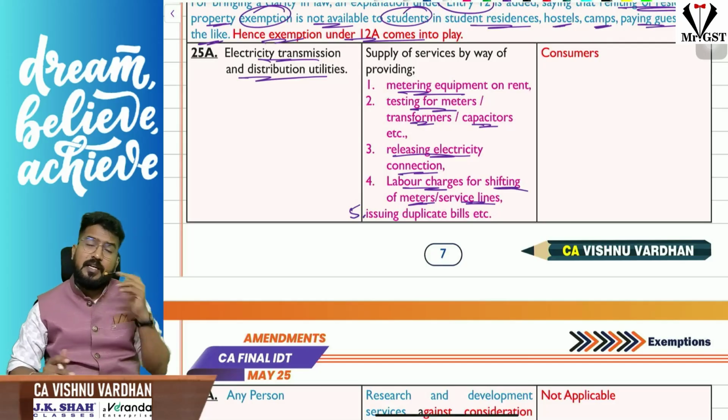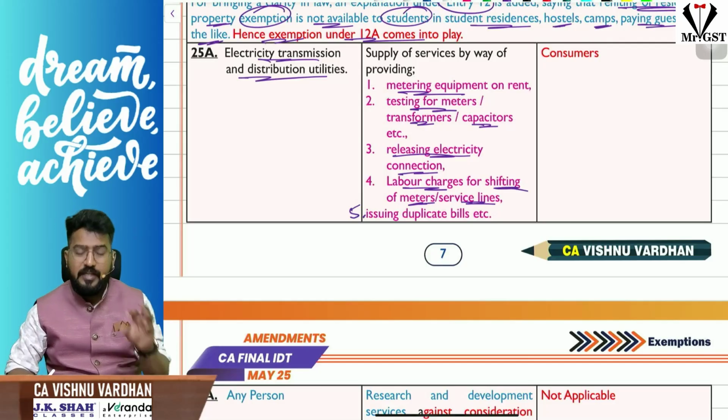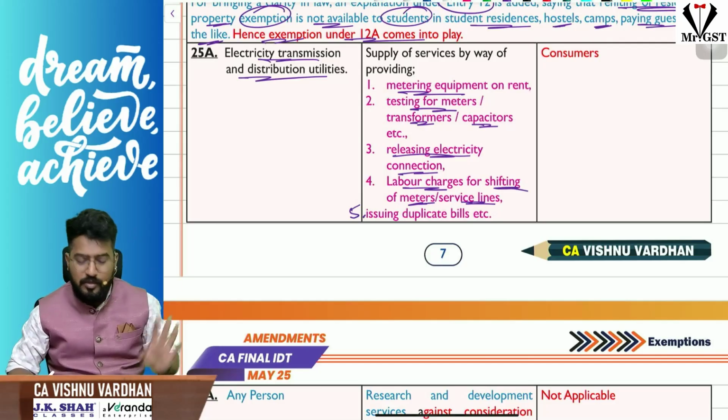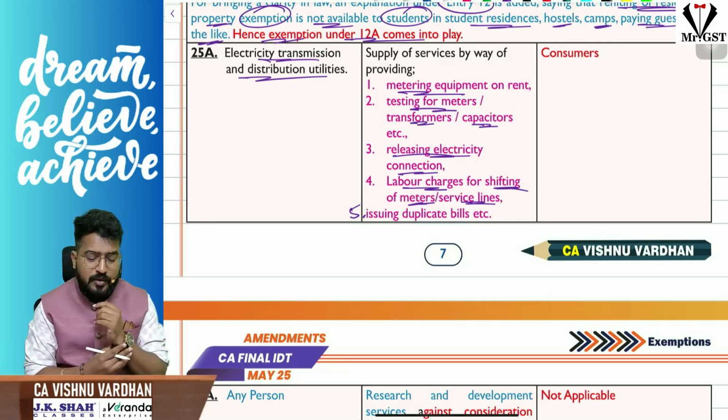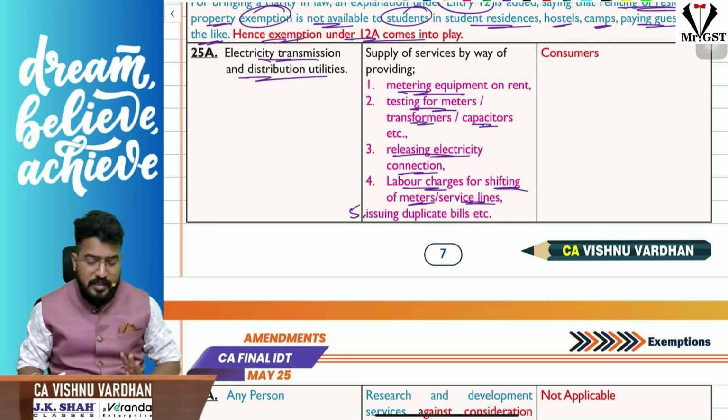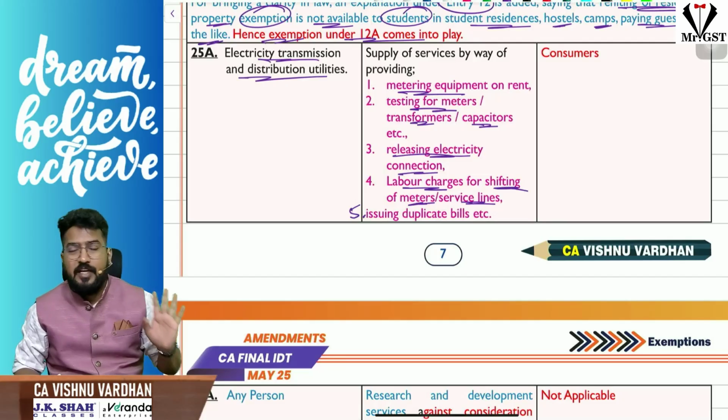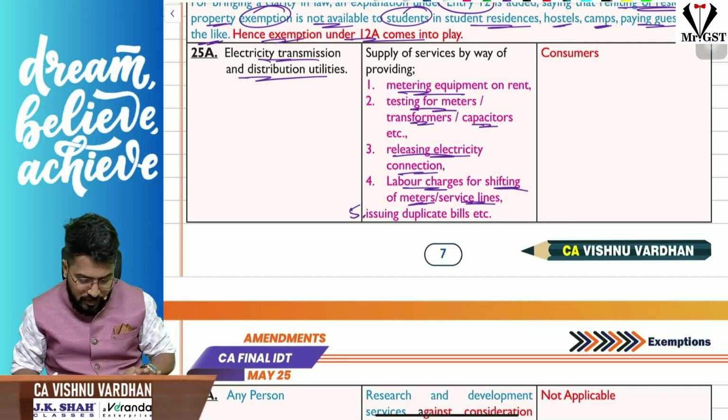All these things were earlier taxable. Now they made a new entry giving exemption to these things, so these are also exempt now. So please remember it. So electricity transmission and distribution utilities providing these services are now exempt under GST. Okay, so that is the next entry.